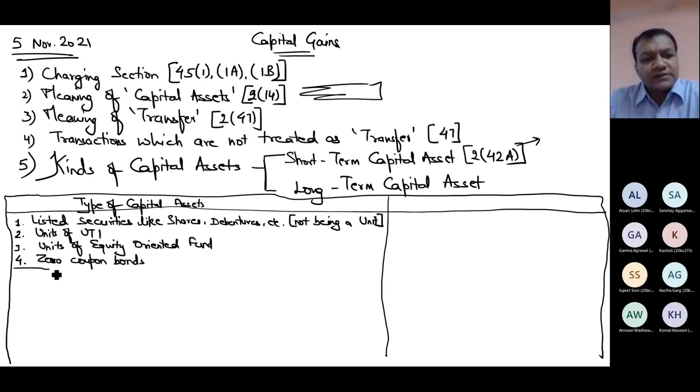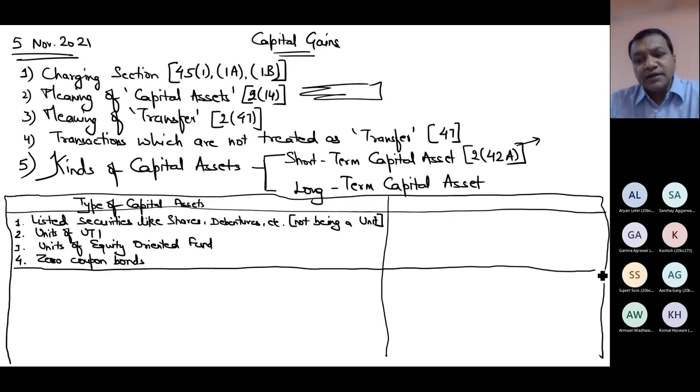In these four cases, when you sell these, one thing you must be clear in your mind: what is a capital asset? Everything in this world is a capital asset except very few items, like anything which is used as stock in trade, agricultural land in India, personal belongings except jewelry, some gold bonds, etc. Otherwise, everything is a capital asset, whether listed share, UTI, equity oriented, zero coupon, everything is a capital asset. In these cases, the holding period is 12 months.